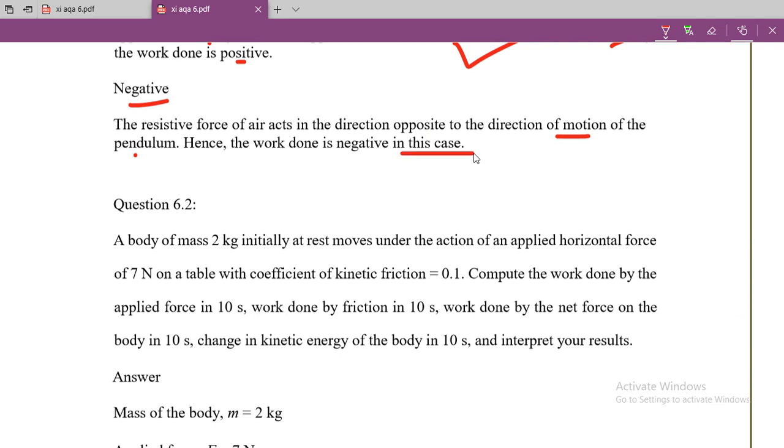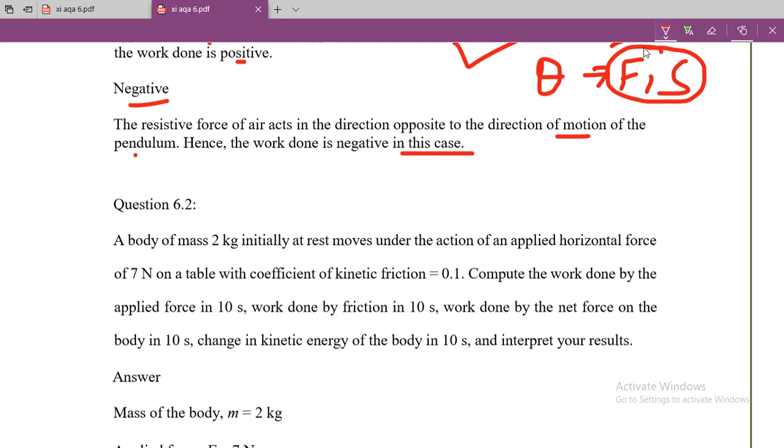So student, I hope you understand the concept of when the work is positive and when it is negative. Try to check theta, that is the angle between the force and the displacement, and you will easily get the nature of the work, that is, either it is positive or it is negative. Okay, so students, try to do this and you will be able to find the correct answer, and you will understand the concept of positive, negative and zero work.